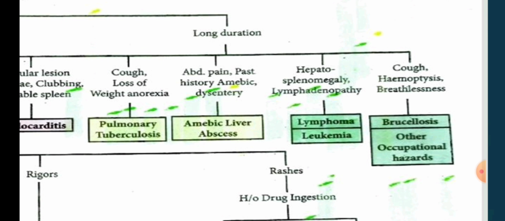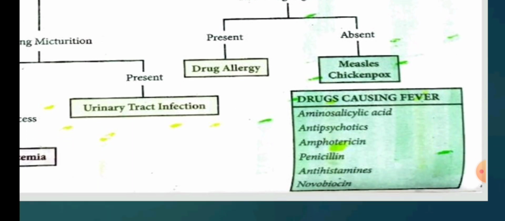Then if there is cough, hemoptysis, that is coughing up blood, or breathlessness, then there may be brucellosis or other occupational hazards. Brucellosis is also known as Mediterranean fever. It is an infection that spreads from animals to people mostly by unpasteurized dairy products. Now, in the last, we have some drugs that cause fever. Those are aminosalicylic acid, antipsychotics, amphotericin, penicillin, antihistamines, and novobiocin.